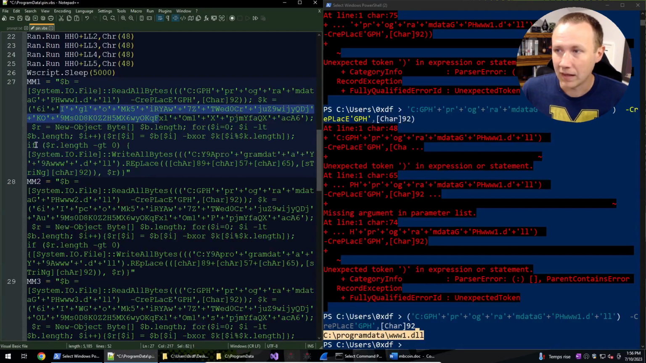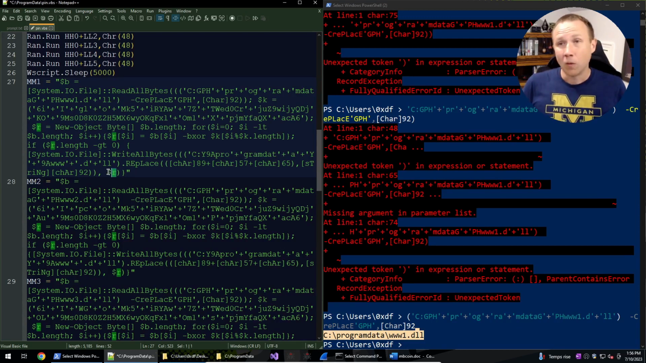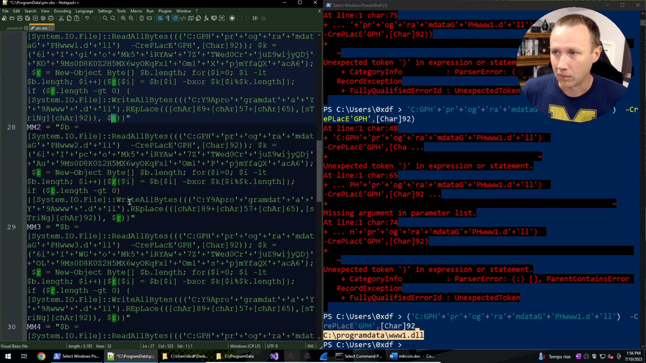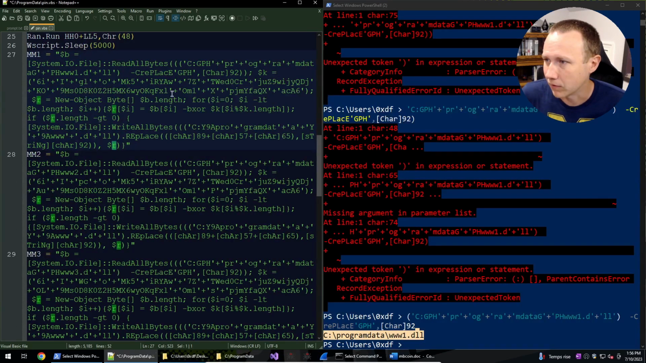And then if r.length is greater than 0, so if b.length is greater than 0, we're going to write all the bytes into C. We can just basically say this is C program data www.dll to write the bytes. So what these lines are doing is we're going to take each of these DLLs, we're going to loop over them and decrypt them with a, I think, is it the same or is it different? It looks like it's actually changing slightly.